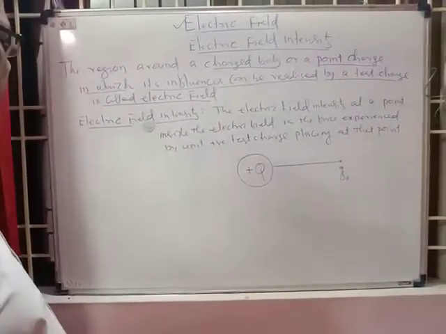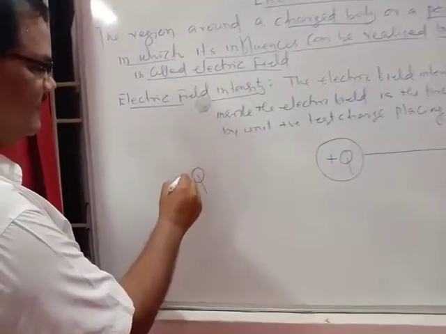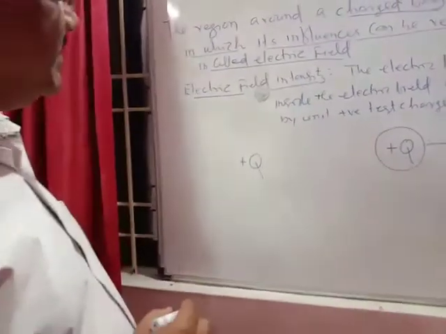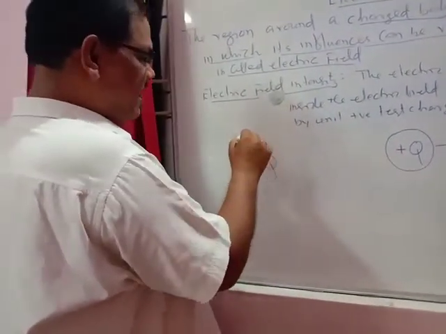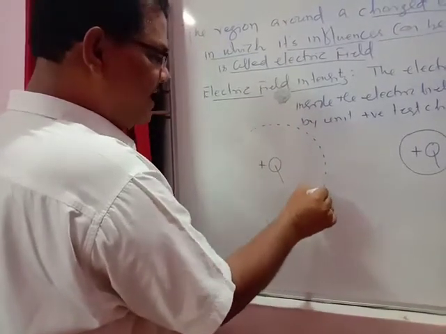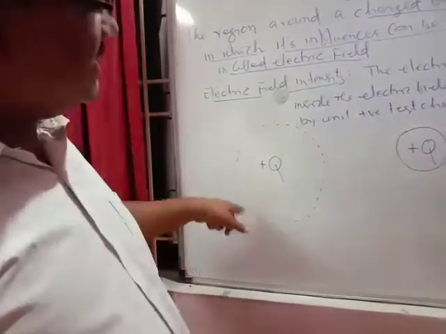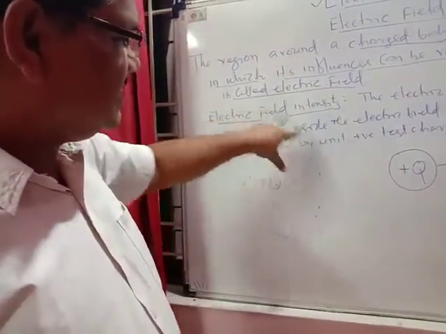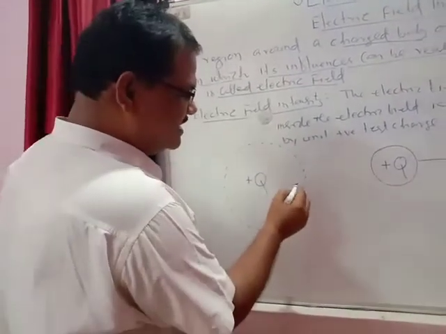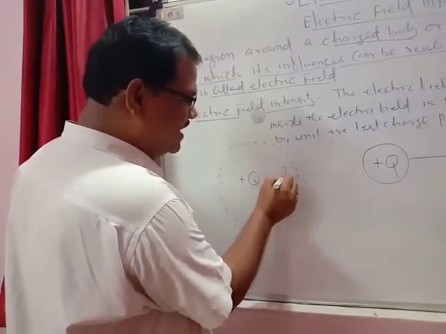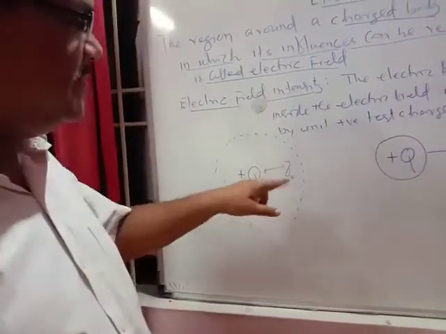Suppose a plus Q charge is kept here, and around this charge or the charged body we will find one region, that is, the three-dimensional region. We will find the space around this charge within which, if another charge Q0 comes into this region, automatically it will be attracted or repelled.